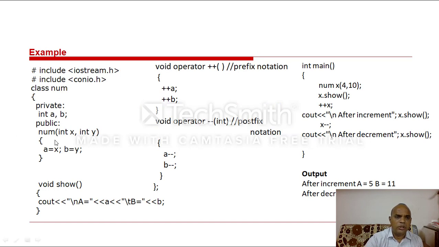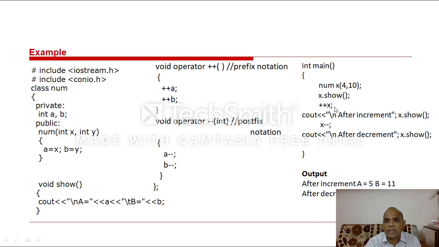Here, this is the constructor member function. Here is the show general function. Here is the operator plus plus, and this is prefix notation. Here plus plus is prefix notation, and minus minus is postfix notation of int. Clear? Then it can call plus plus x. We know x dot show displays the 4 and 10 values.